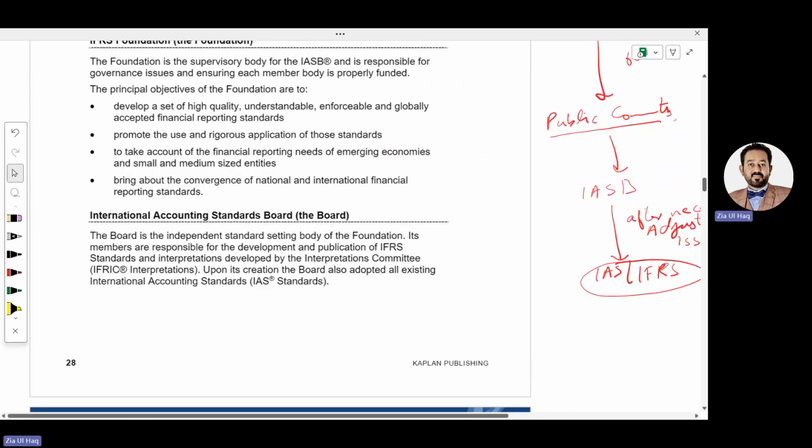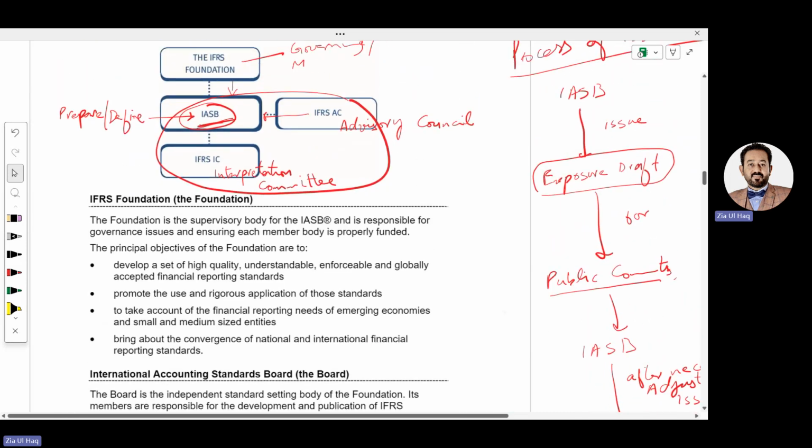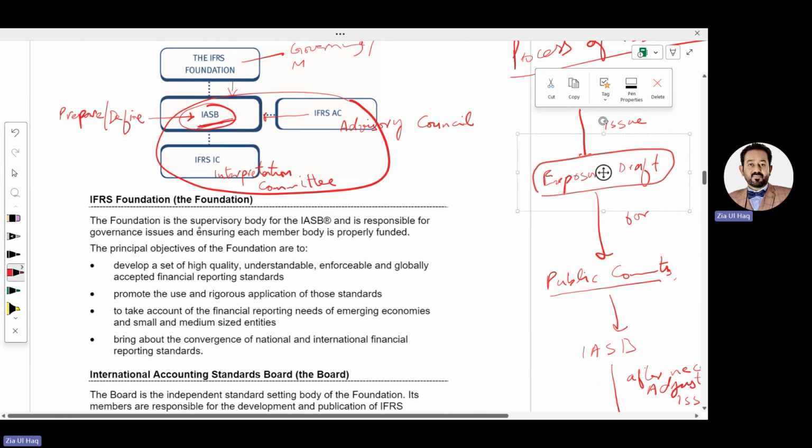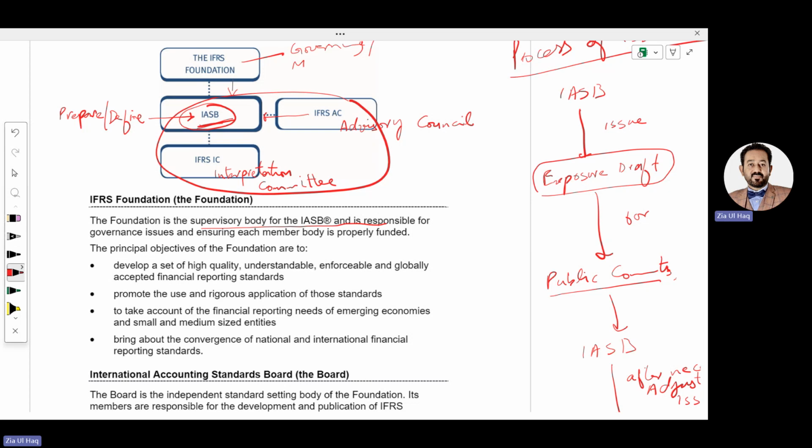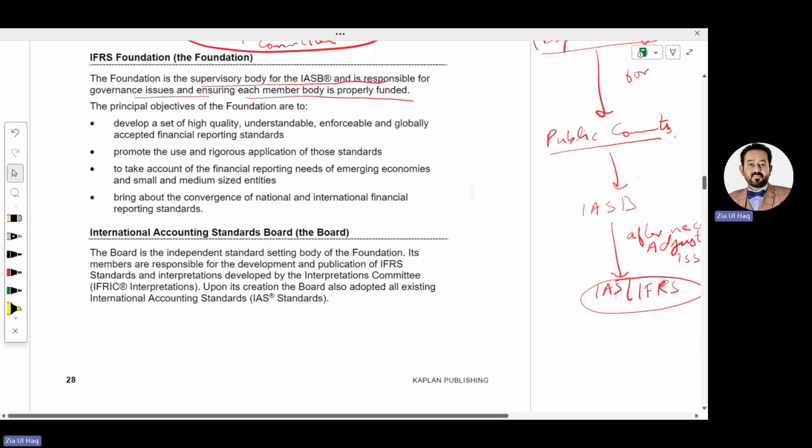So what are those bodies? The IFRS Foundation is the supervising body for the IASB that will order the board to issue the standard, and is responsible for governance issues and ensuring each member body is properly funded, meaning they are working properly. What is the board?